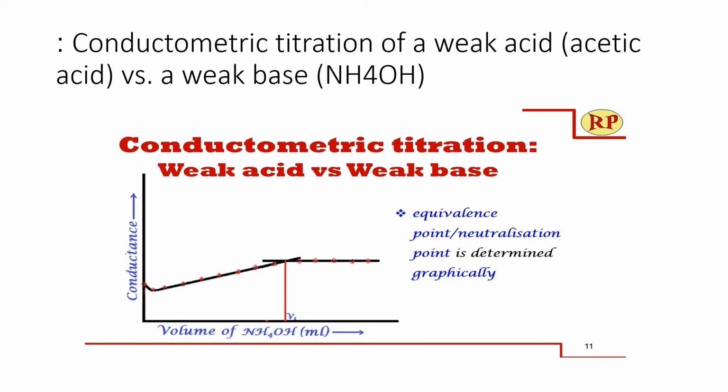x-axis. At the beginning it has measured some conductance, and slowly the conductance is decreasing. After that there is a slight increase in the conductance, and the equivalence point or neutralization point is determined. After the neutralization point, if you continue the titration by adding the ammonium hydroxide, there is no increase or change in the conductance.